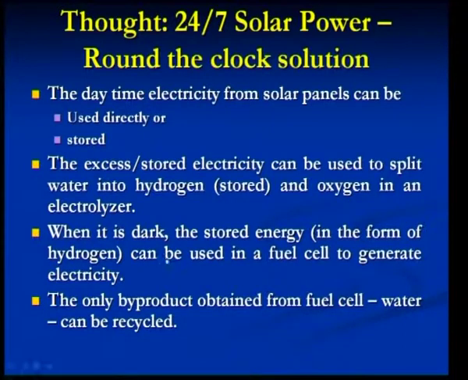And when it is dark in the night time, the stored energy, for example in the form of hydrogen, as we have seen in step 2, can be utilized in a device like a fuel cell to generate electricity. A fuel cell is an electrochemical device which converts the chemical energy stored in the hydrogen directly into electricity.